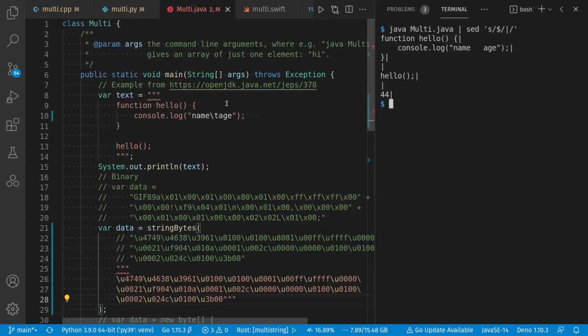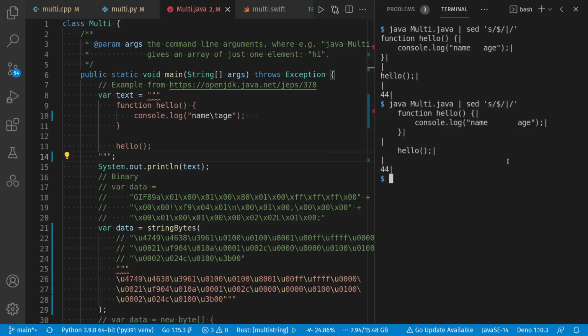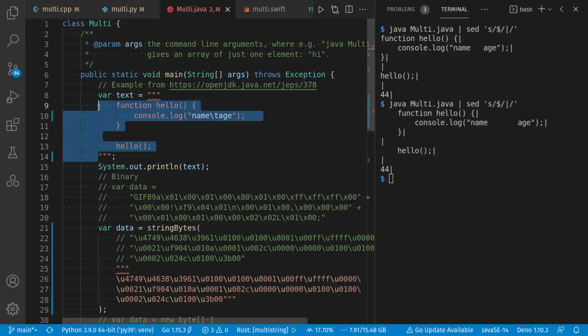But something that's cool is up here for our text block, we don't have any extra indentation. We don't have any trailing white space either. Java text blocks ignore both those things, and they infer your indentation level based on what you've done here, which means Java is now a partially indentation sensitive language. If I get rid of this part, everything is now indented further because this now is the left side of our string literal.